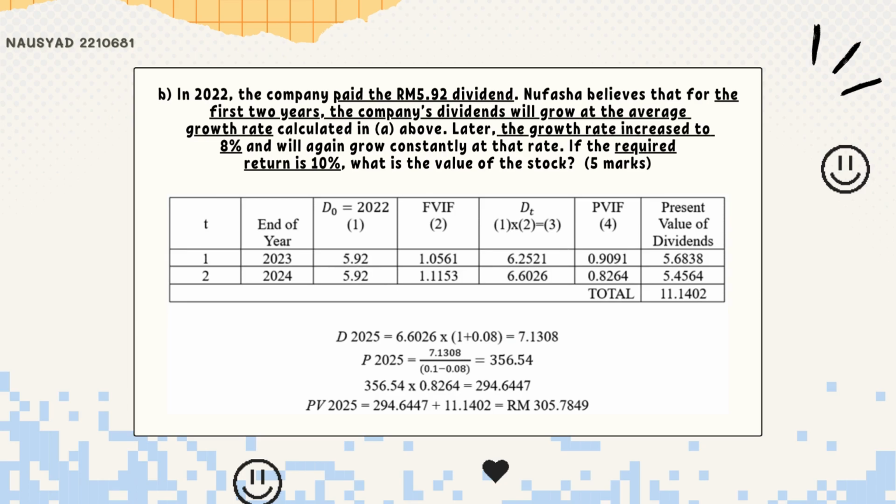We will get, for 2025, the value will be 356.54. So the value needs to be multiplied with the latest present value interest factor, which is 0.8264, and we will get the dividend for 2025 is 294 ringgit 6447. And the present value for 2035, we need to add the present value of the dividend in T1 and T2 plus the 294.6447. The total will be RM305.7849.